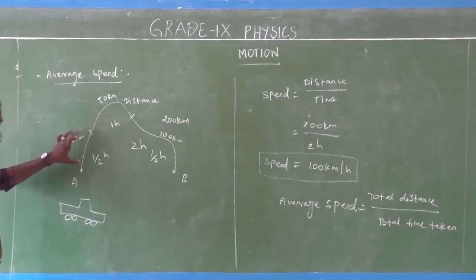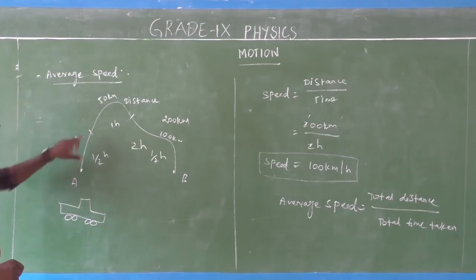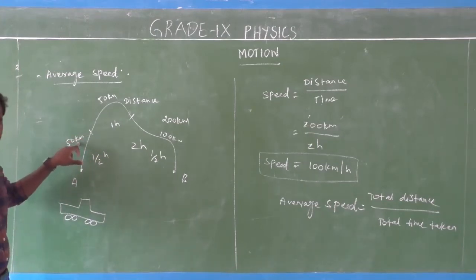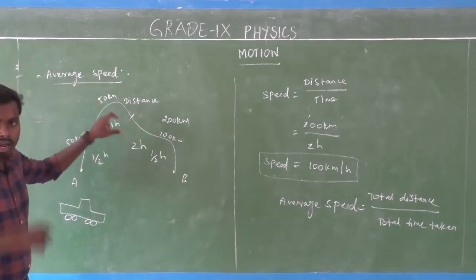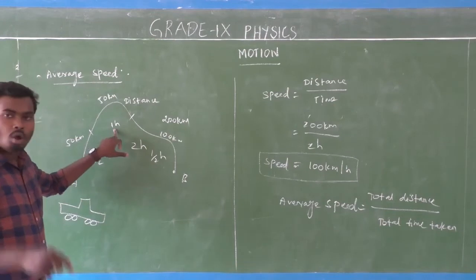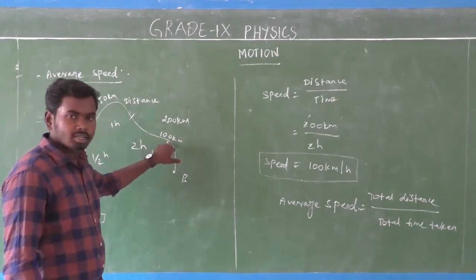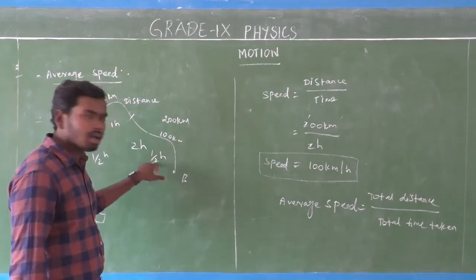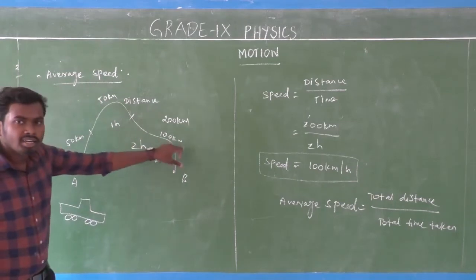The car may have covered the first 50 km in half an hour, maybe. The car may have covered the next 50 km in 1 hour. The car may have covered the next 100 kilometers in half an hour.